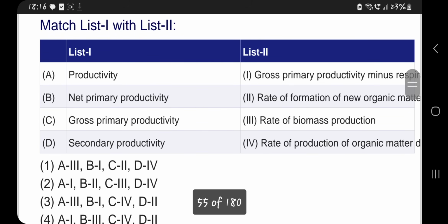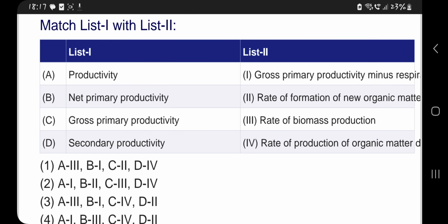Productivity, net primary productivity, gross primary productivity, secondary productivity. Productivity is rate of biomass production. Net primary productivity is GPP minus R. Rate of formation of... so net primary productivity will be 1, productivity 4.